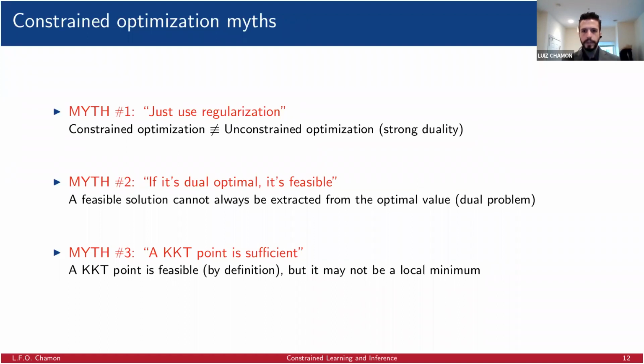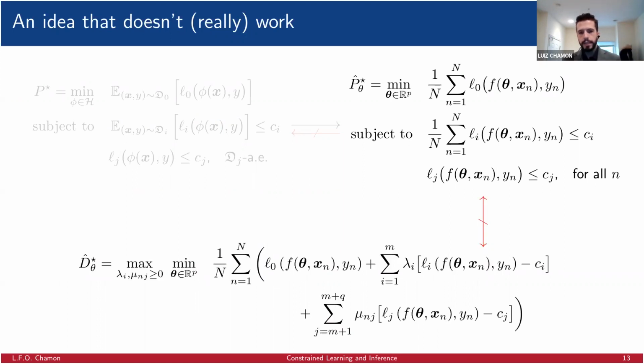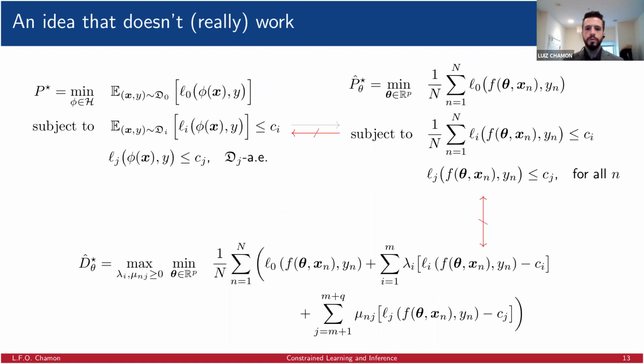So actually we have here an issue, which is that we have a problem that we wish we could solve, this deterministic finite dimensional problem, but actually we can't really solve it. And even if we could, we're not even sure that we would get a solution to the original problem we have. So it would seem that this is sort of a pointless way to go about learning under requirements in a sense, but it turns out that actually we can do it. We can actually use this dual problem to solve the original problem.